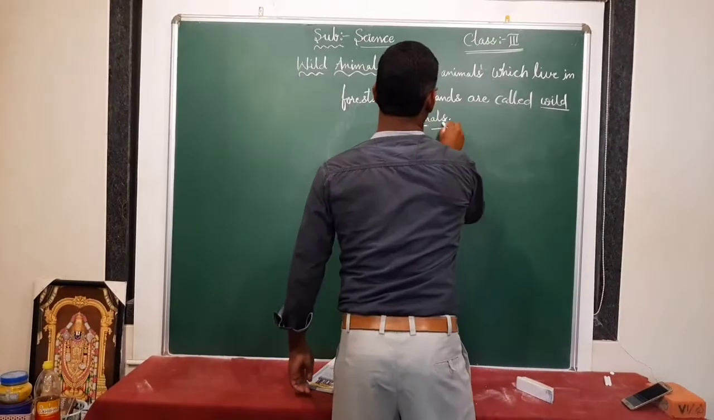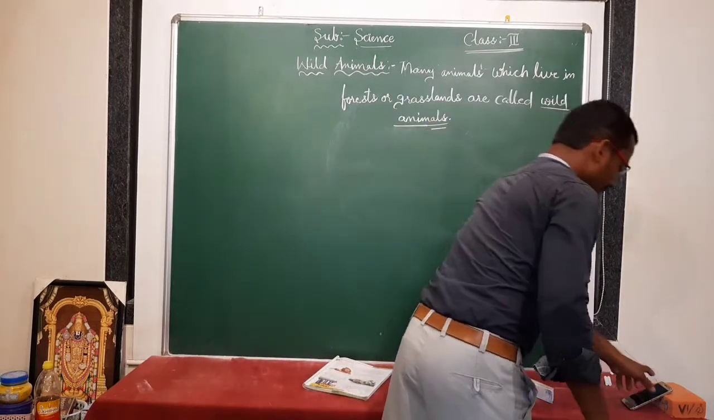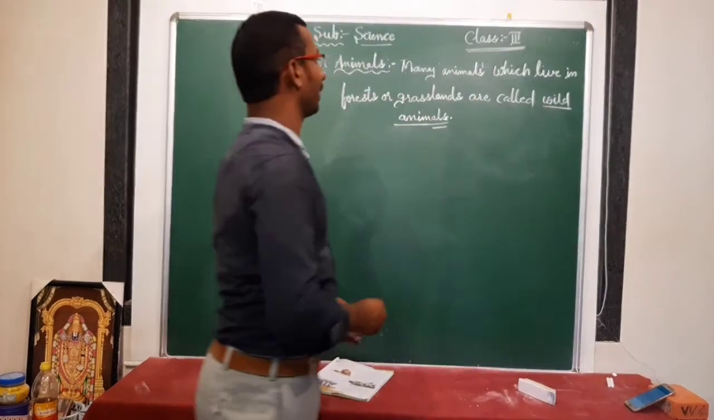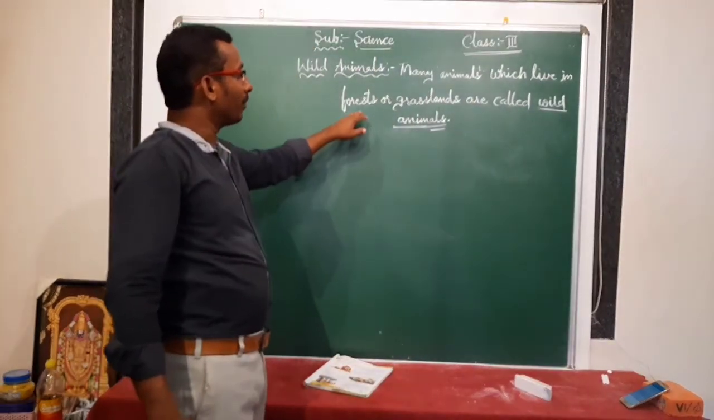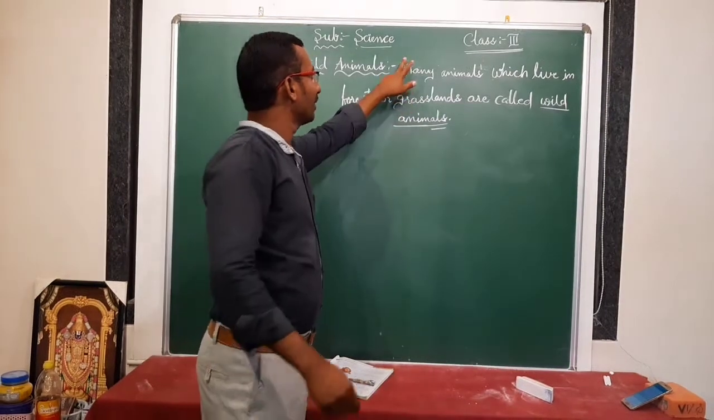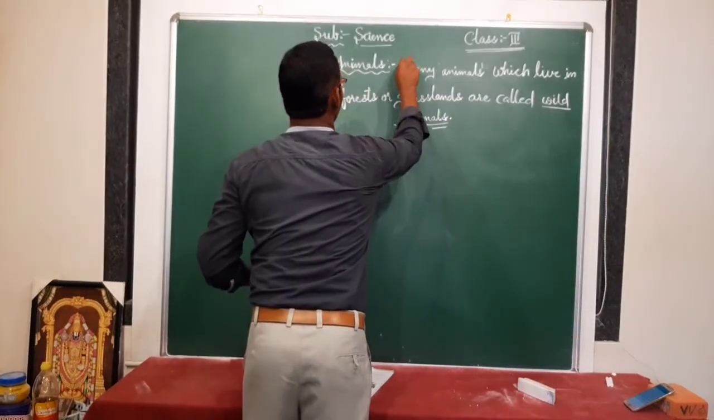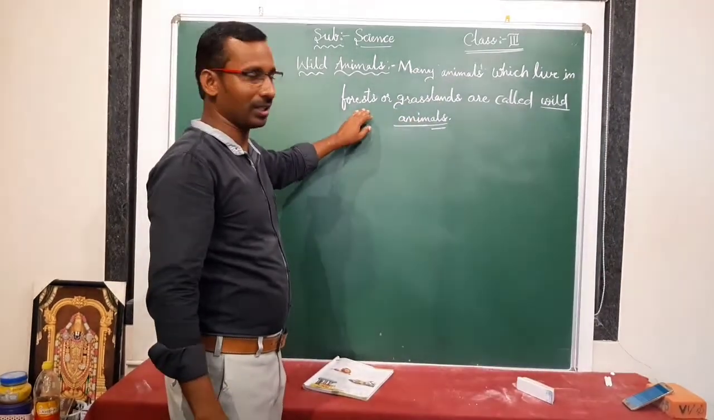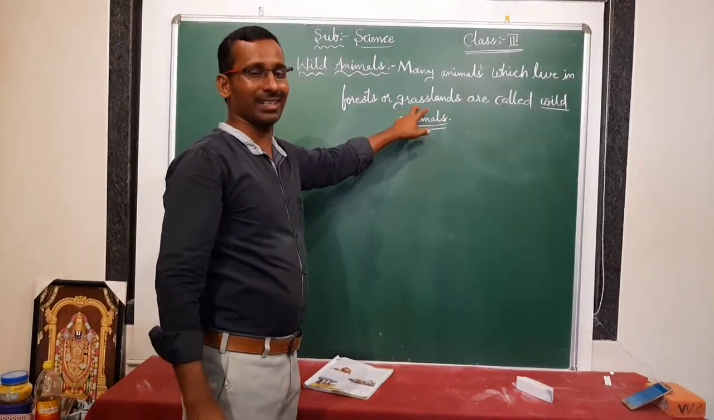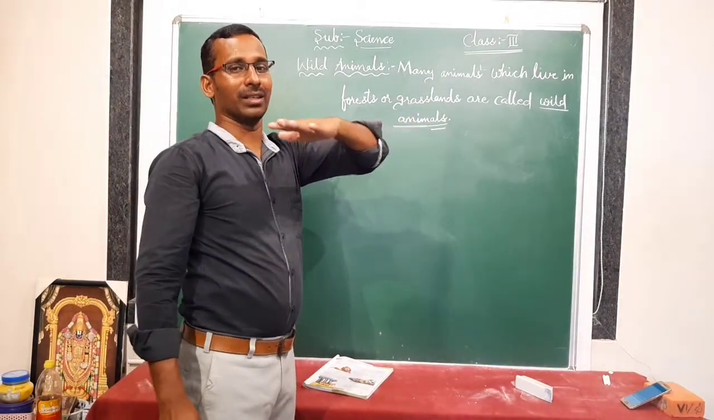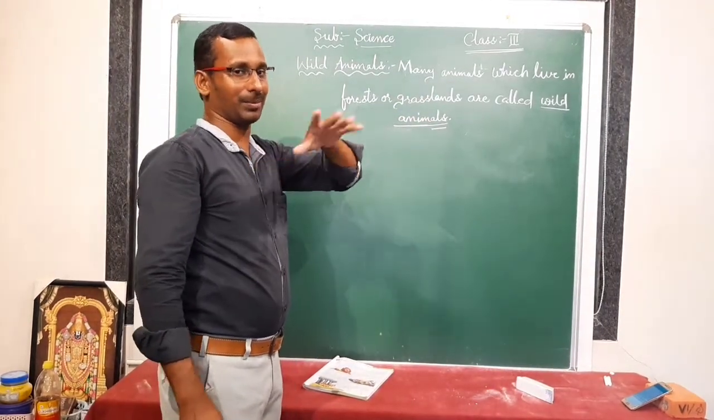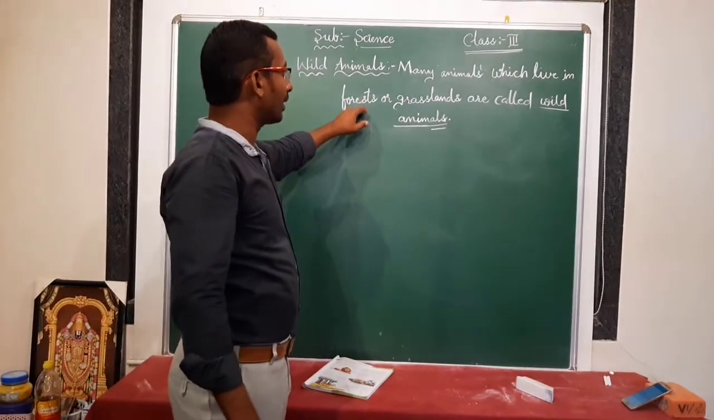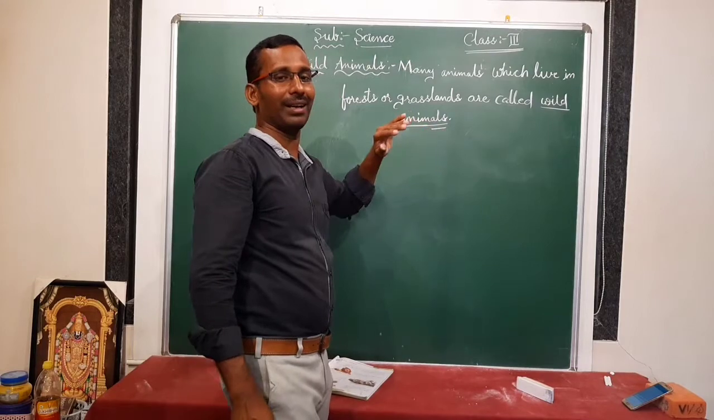What are wild animals? Many animals which live in forests or grasslands. A grassland is an area covered with grass; that type of land is called grassland. So animals living in forests or grasslands are wild animals.